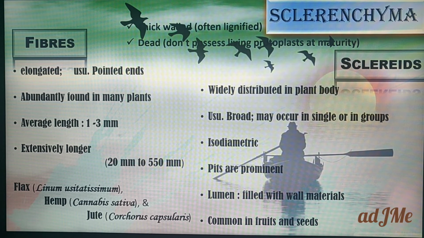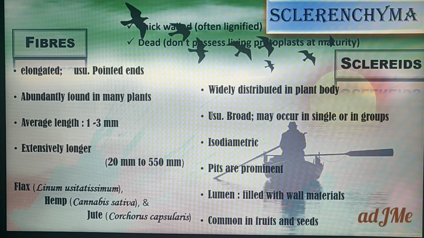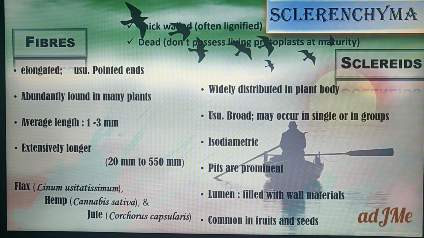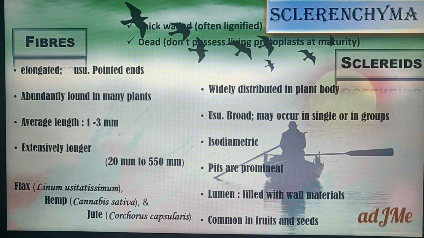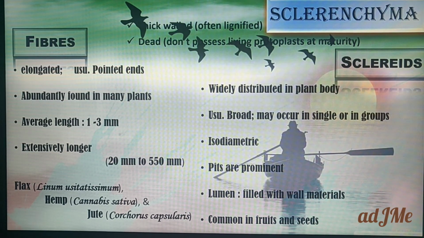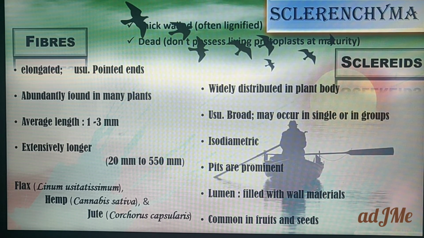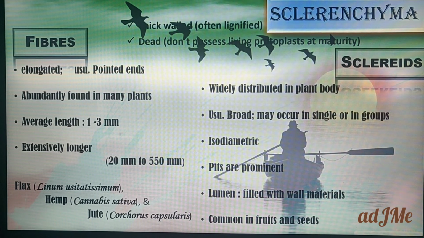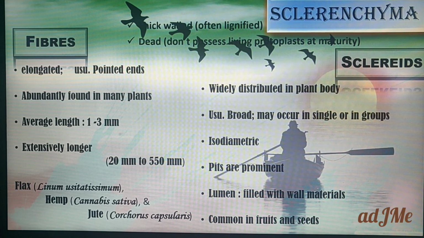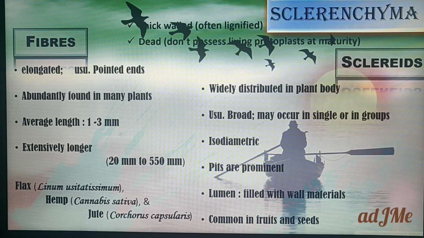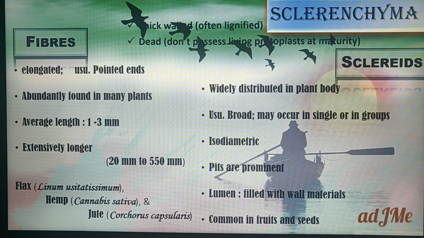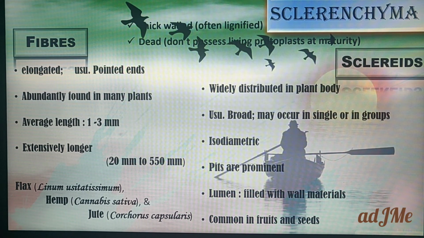So these fibers are none other than sclerenchyma cells, which are abundantly found in many plants. In Tamil it is called narsathu, found more in green leafy vegetables like keerai and other vegetables, and absent in flesh, egg, milk or meat. Fibers and roughage are absent there. The average length of sclerenchyma is about 1 to 3 millimeters. This is normal.